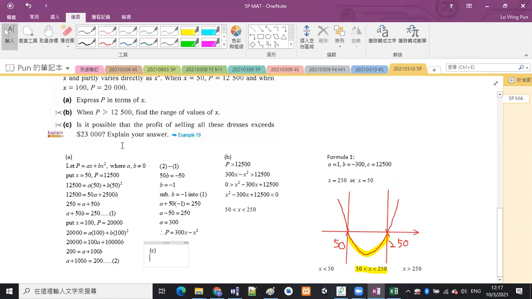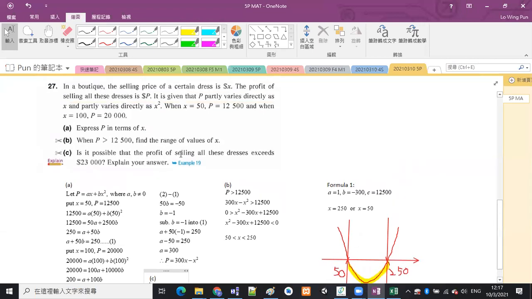And then part C. Is it possible that the profit of selling all these dresses exceeds to $23,000? Explain your answer. Is it possible that 即係以下呢樣嘢有冇可能呢？ The profit exceeds 都提過多次啦。Exceeds means more than or larger than. Okay? Or greater than，即係大過，有冇可能 profit 大過23,000啊？但係 profit 係邊一個英文字母啊？喺呢題嚟講，個 profit of selling all these dresses is $P.